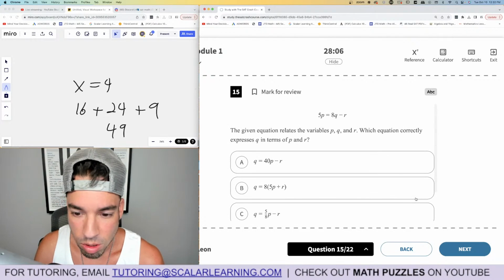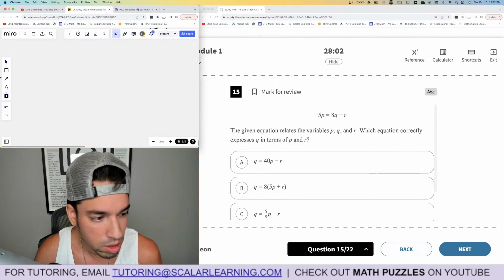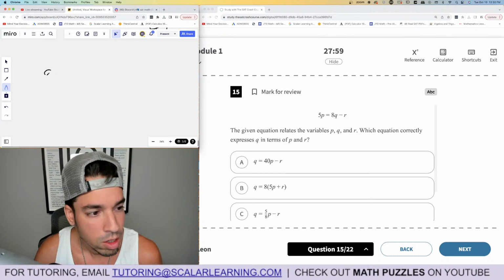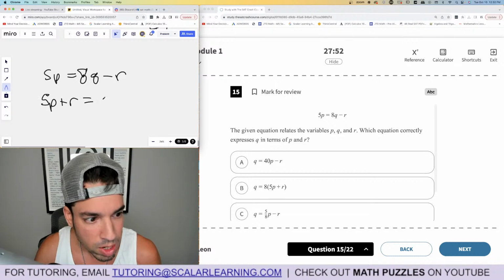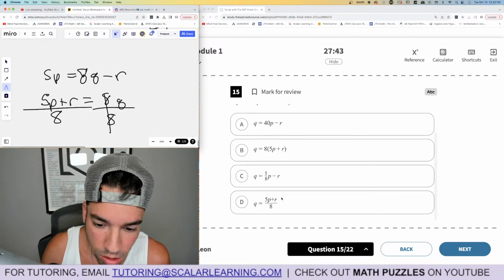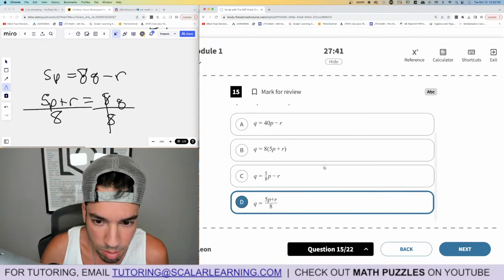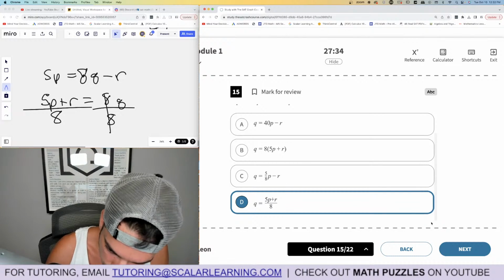Okay, the given equation relates the variables P, Q, and R. Which equation correctly expresses Q? Okay, this is isolating quantity. So we're just trying to, and you can also tell this because all of these have Q isolated. So let's isolate Q. So we got 5P equals 8Q minus R. We're going to add R to both sides. 5P plus R equals 8Q. Then I'm going to divide both sides by 8, and we got 5P plus R over 8. D is the winner. Let me just make sure I didn't make a mistake. 5P plus R divided by 8. Yeah, we're good.